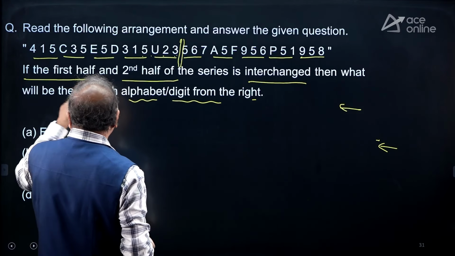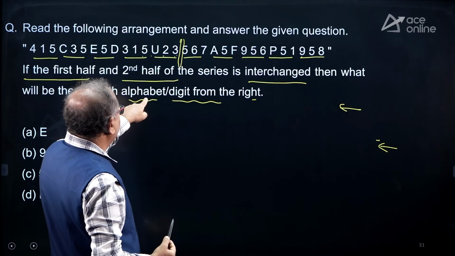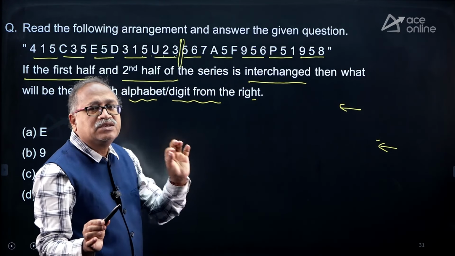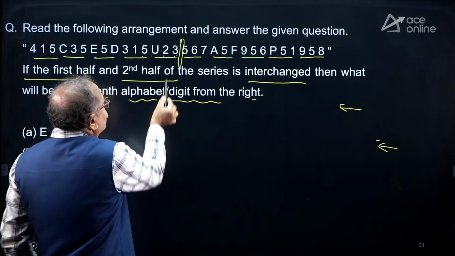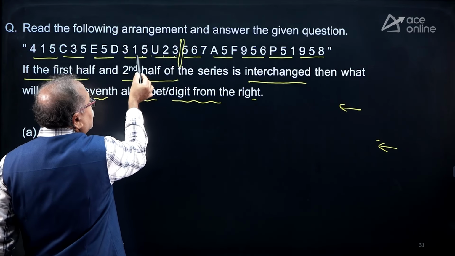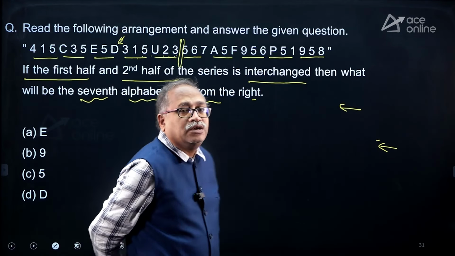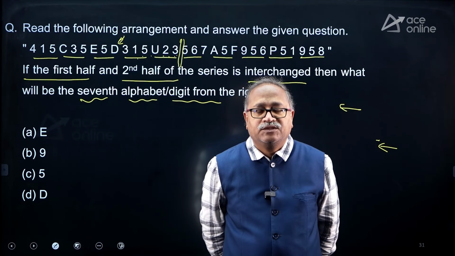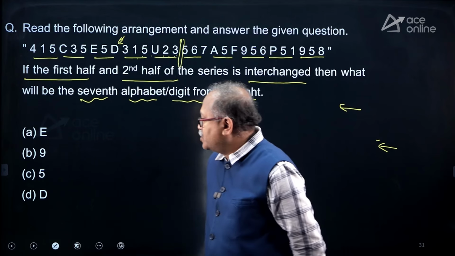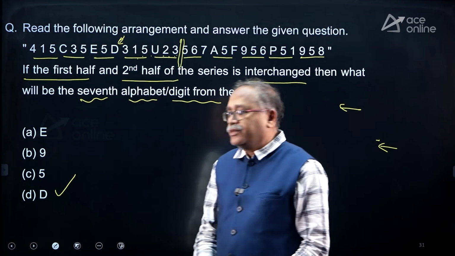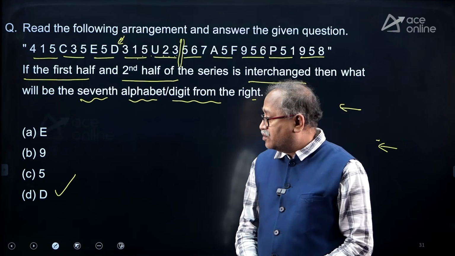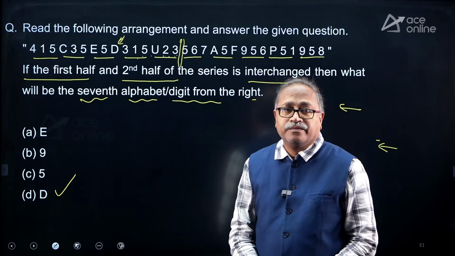So I need which one? 7th alphabet or digit. That means 7th element. So count from here itself. This is 3 and this is 3 and this is 7th element, which is D. That's your answer. So we have option D. Yeah, that's right.